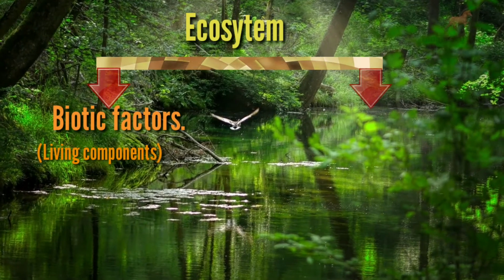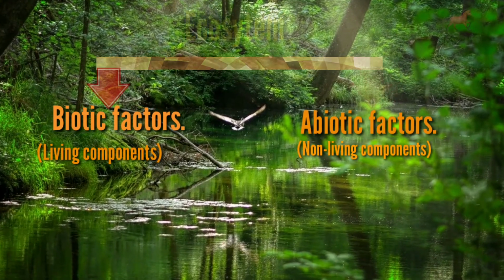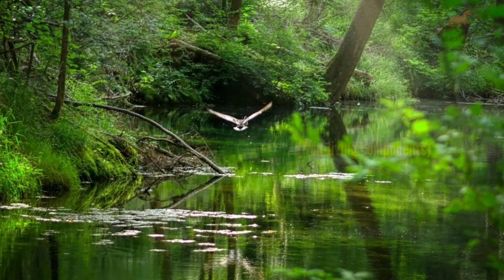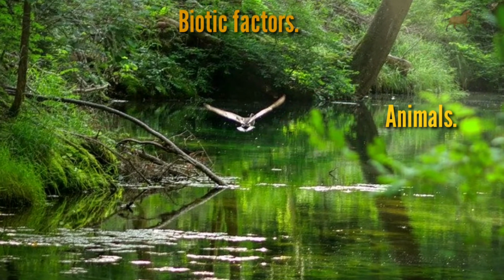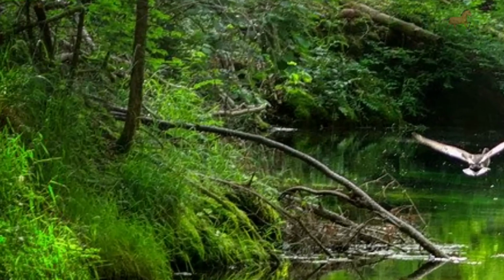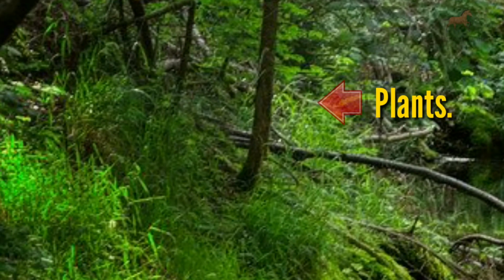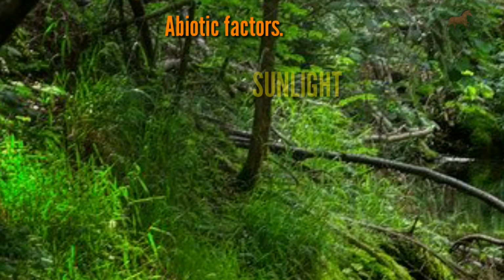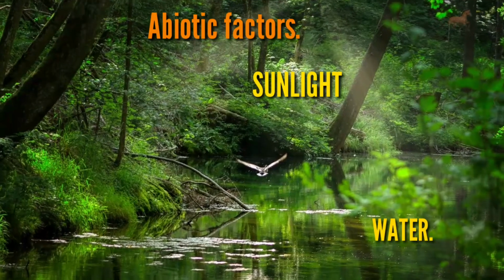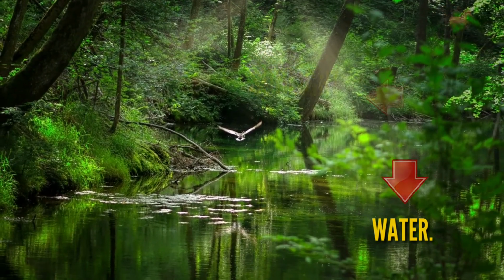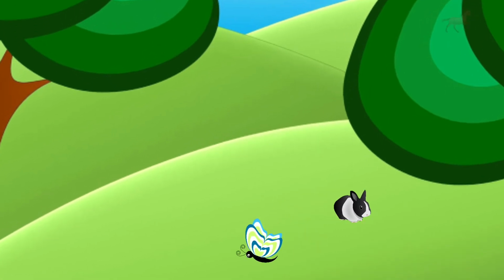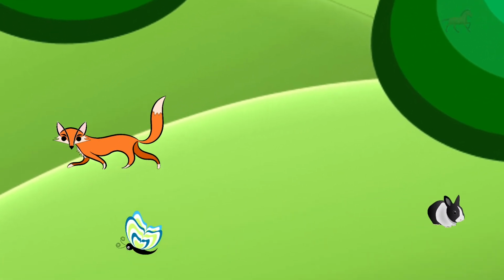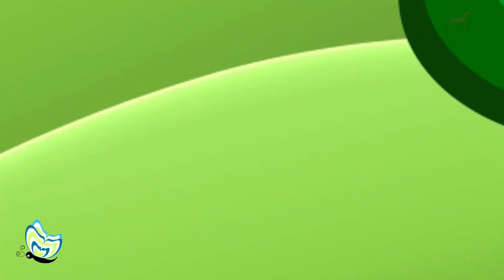Now an ecosystem consists of both biotic factors, that is living components, and abiotic factors or non-living components. The living components include birds, plants, etc. And the abiotic factors include sunlight, water, nutrients, etc. To understand the rest of the terms, let us assume this is a simple grassland ecosystem along the riverbed where organisms such as butterflies, rabbits, foxes coexist.